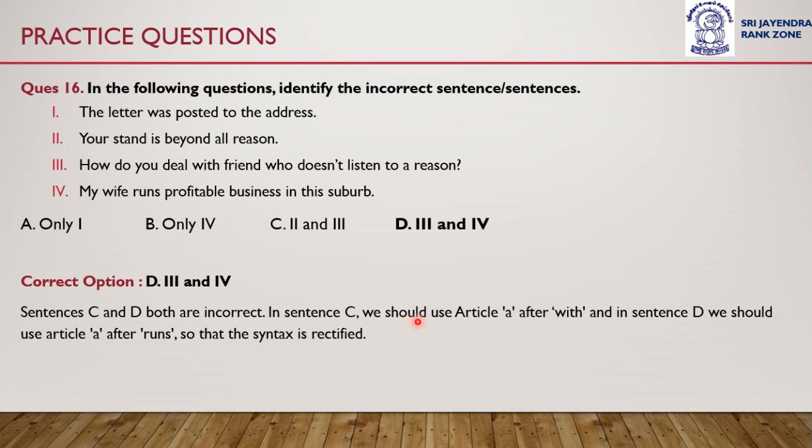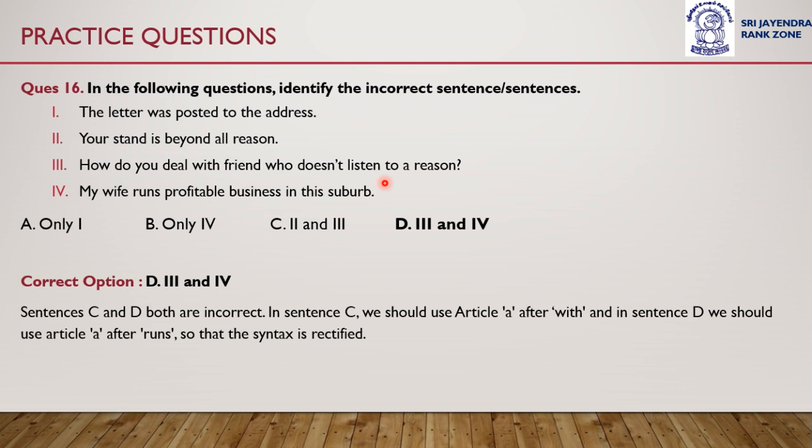In sentence C, we should use article a after with: How do you deal with a friend who doesn't listen to a reason?